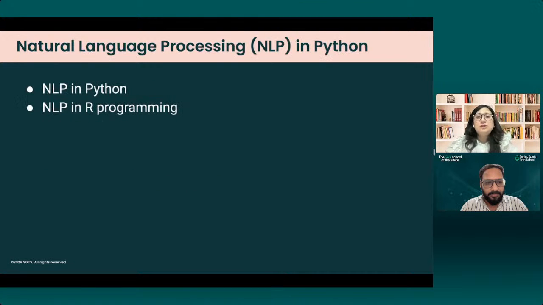Then we will do a considerable amount of natural language processing in Python and in R programming. R programming is optional, so even if you do not want to do it, that's pretty fine. But Python is mandatory. Through Python, yes, we will do the natural language processing. So there will be a considerable number of sessions based on this as well. Right now, we will not dive into the natural language processing.